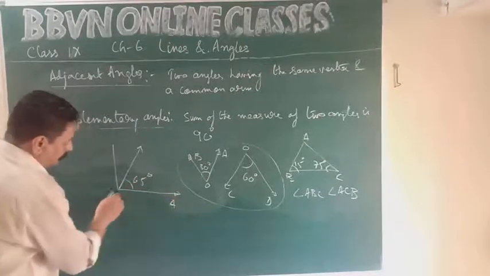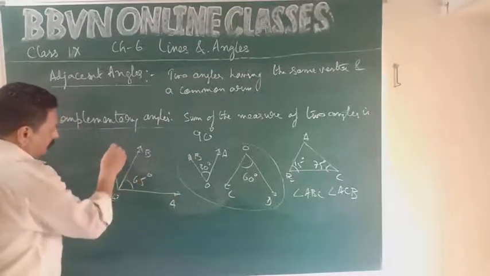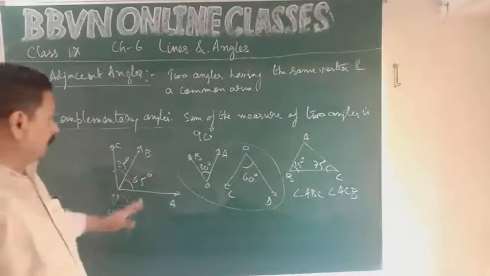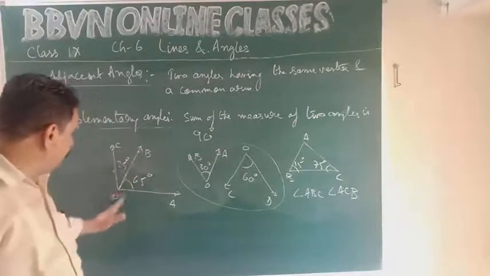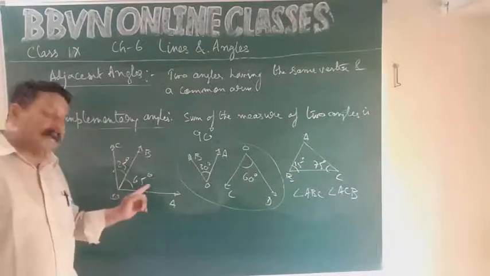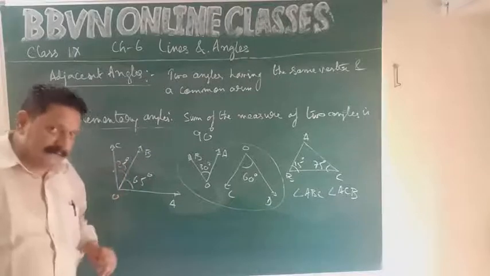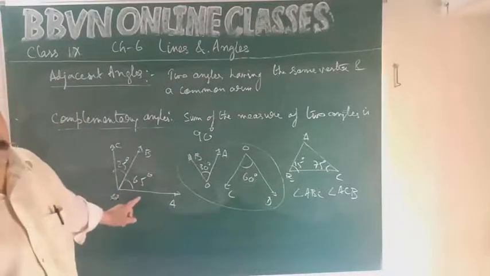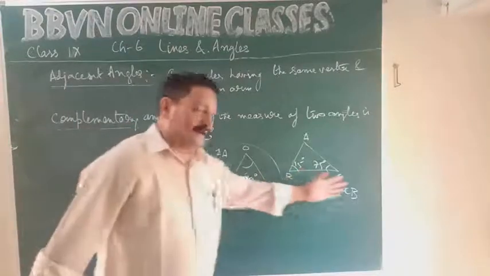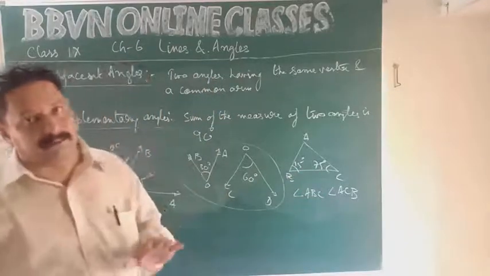65 degrees and 25 degrees. Angle AOB and angle BOC. Sum of their measures is 90 degrees. They are a pair of adjacent angles, yet they form a pair of complementary angles because the sum of their measures is 90 degrees. So in three distinct conditions you can have a pair of complementary angles.